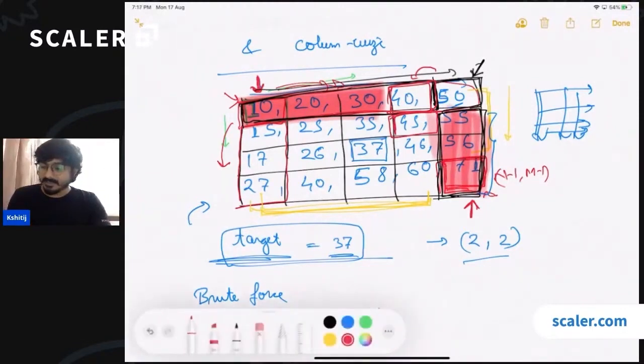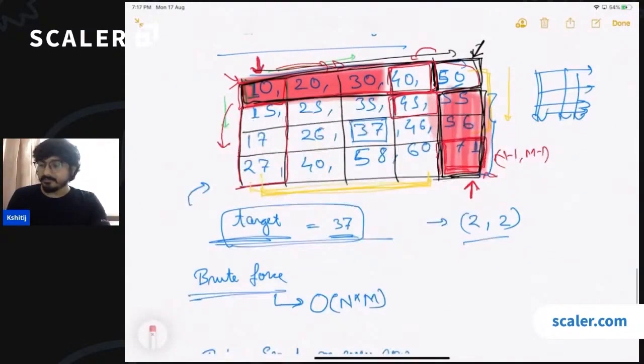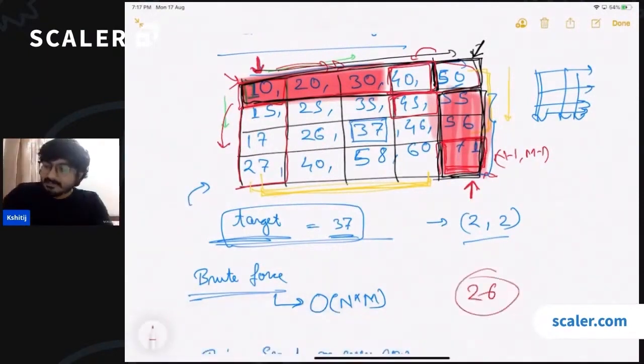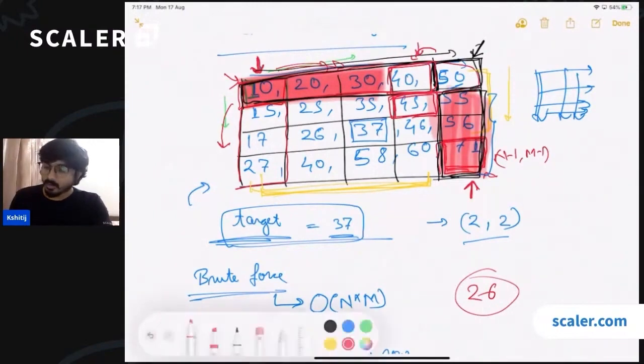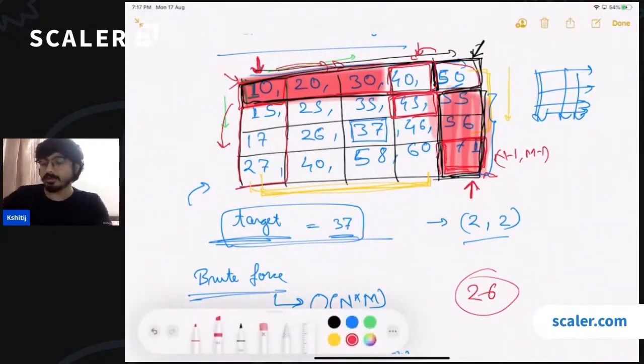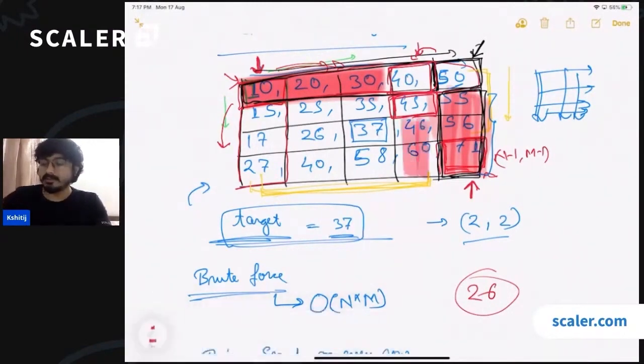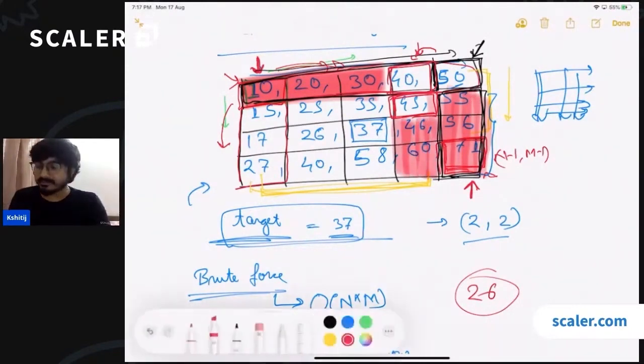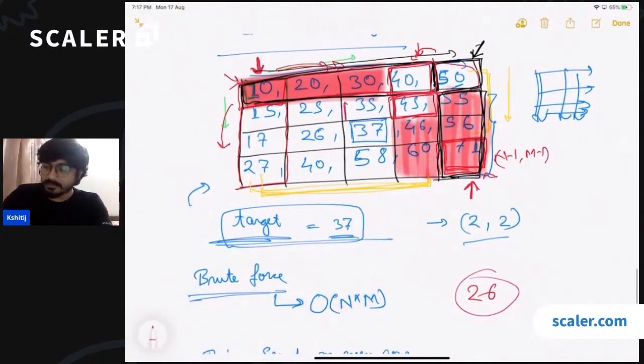So let's say that the target that we have to find is 26. If 26 is the target, at this step, I know that 26 is smaller than 45, and since this column is sorted in ascending order, all the elements below 45 are useless, right? 26 can never be present in this part because 26 is smaller than 45. So I will move my pointer to 35, right?